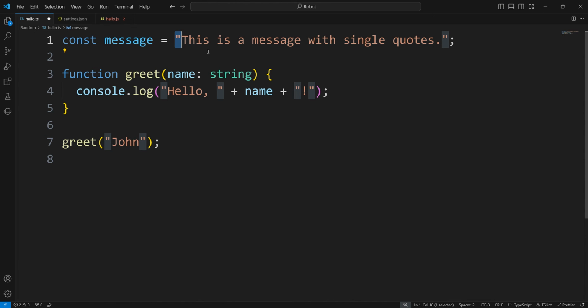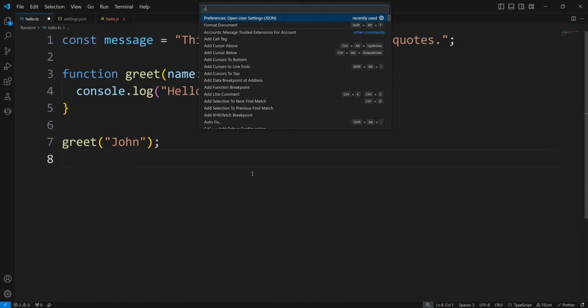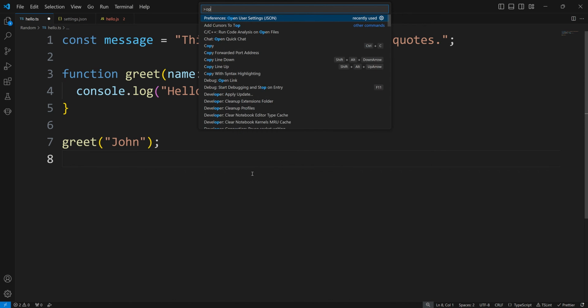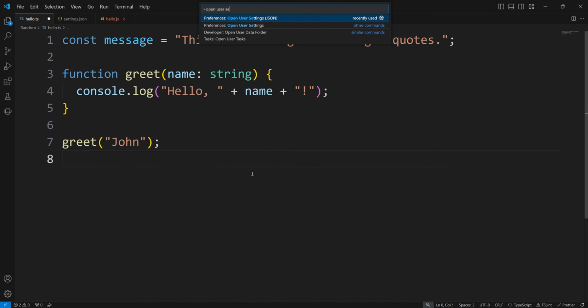Now how to tell VS Code to stop replacing single quotes with double quotes? Just open the command palette with Control Shift P if you are on Windows, Command Shift P if you are on Mac. Then type open user settings. All right, and here choose this option with JSON.